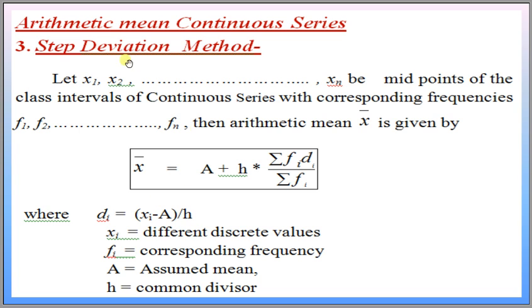Here, if we subtract an assumed mean A from each of these xi values, then we use the shortcut method. If these residues d1, d2 up to dn have a common divisor h, then we may reduce those figures by dividing by this value h.